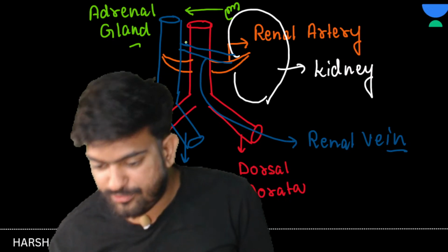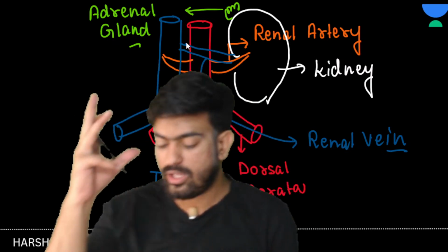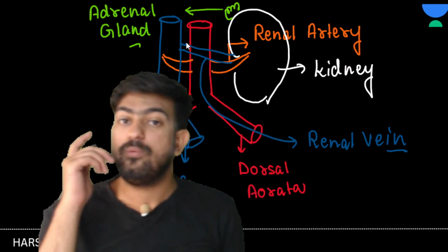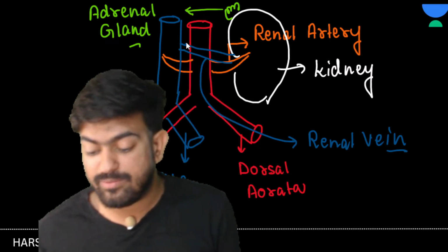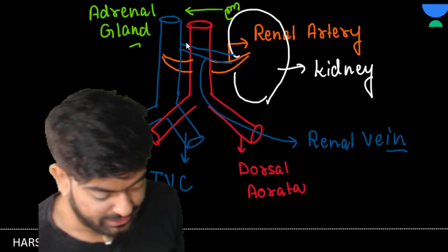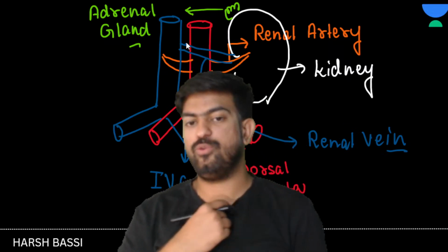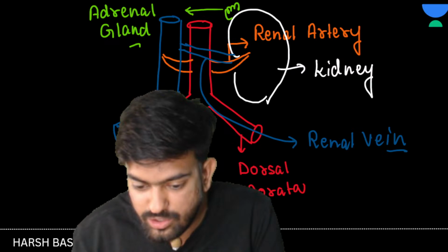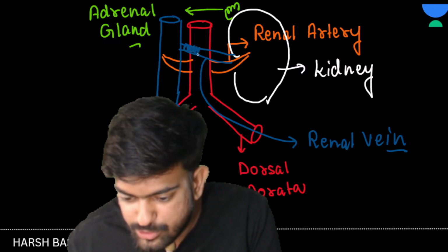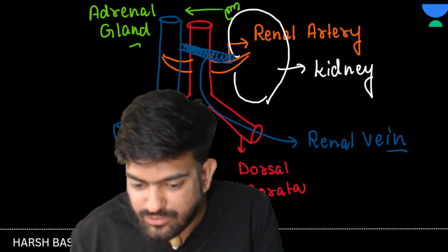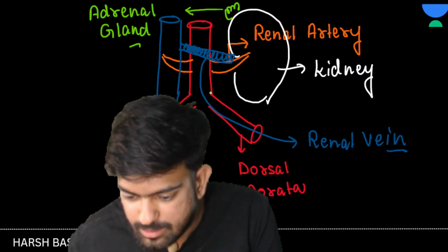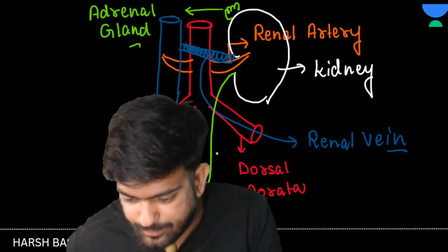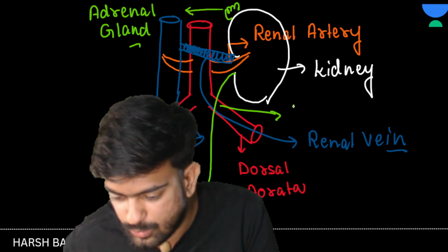From here, from the kidney, one thing will be coming. One is renal vein and the other one will be the ureter. Yes or no? Okay, one will be the renal vein and the other will be ureter. So this was the renal vein. What is this, children? This is the renal vein, and one thing will be again coming, which will be ureter. Yes or no? Okay, this will be ureter.